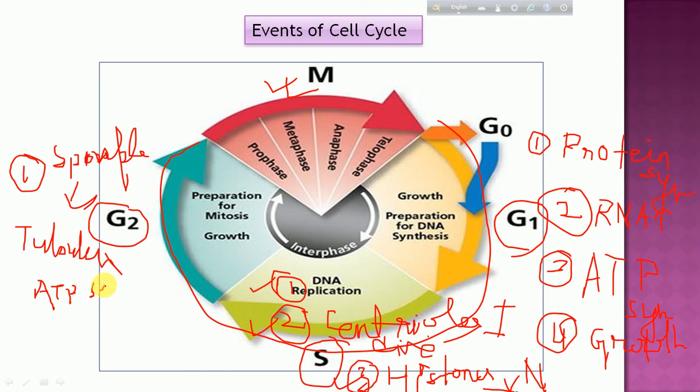Now why is ATP synthesis required? As we will be studying in future, in metaphase, this is the centriole, this is the kinetochore, and this is the chromosome. The spindle fibers will attach here, and go to the poles of the cell. You have to separate the chromosomes and take them to the poles of the cell.